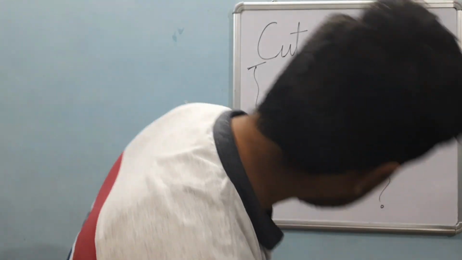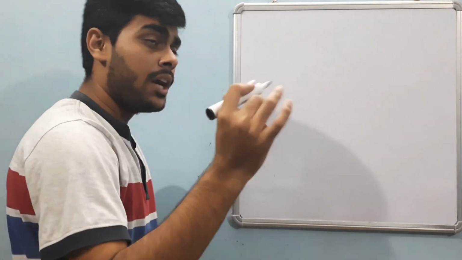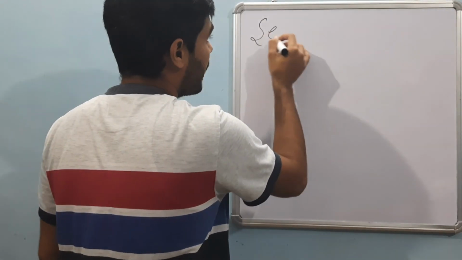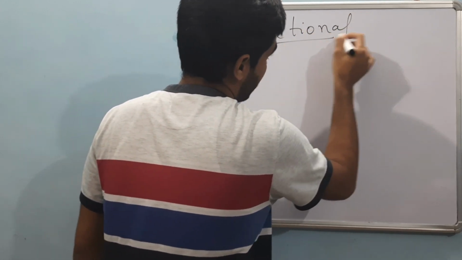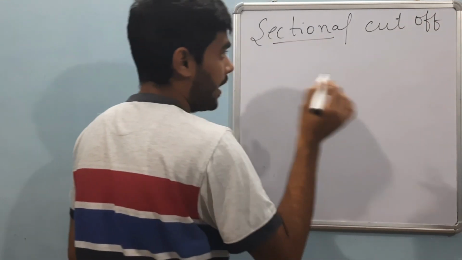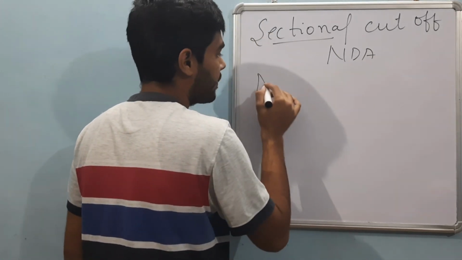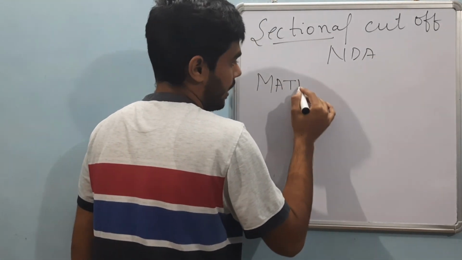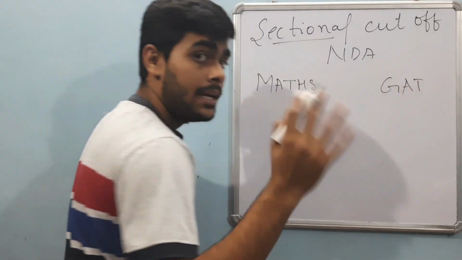So the first thing is sectional cutoff. What is sectional cutoff? Sectional cutoff is the categorical cutoff which is separated for maths and GAT. That is, the NDA paper is divided into two parts. First is maths, and the second is GAT, that is, General Ability Test.